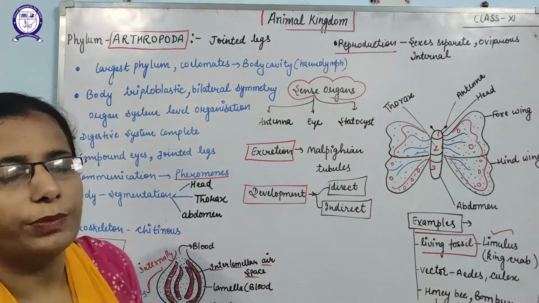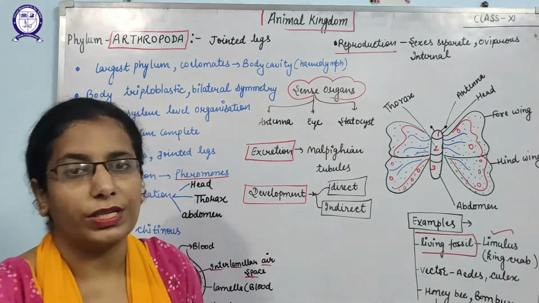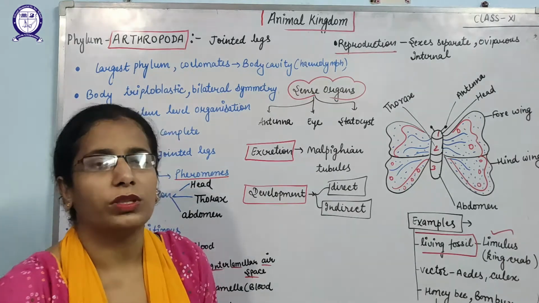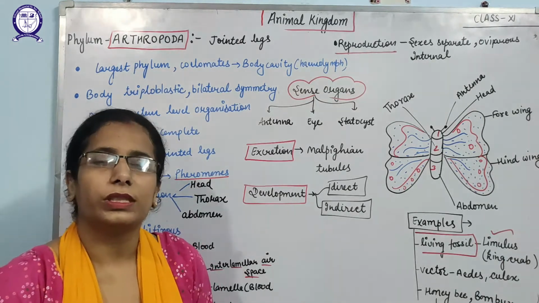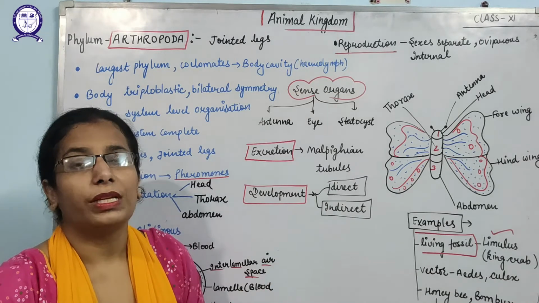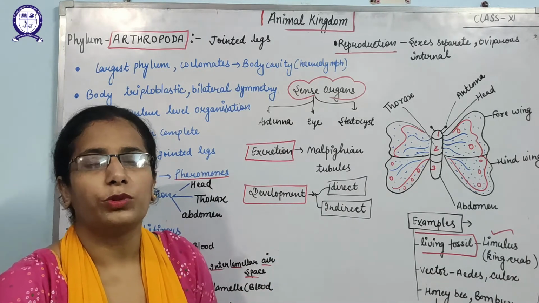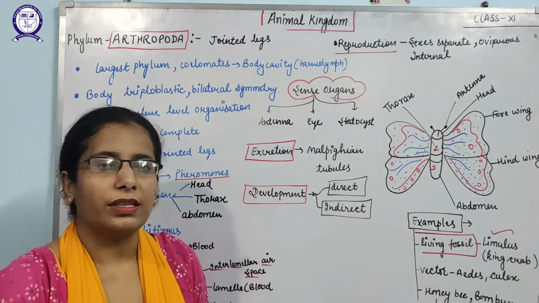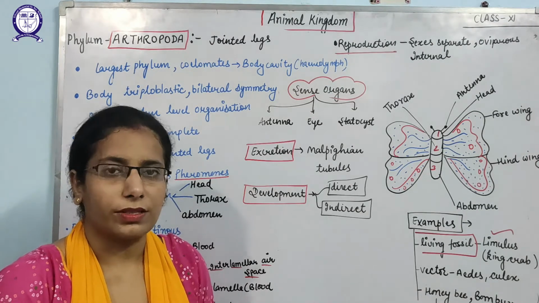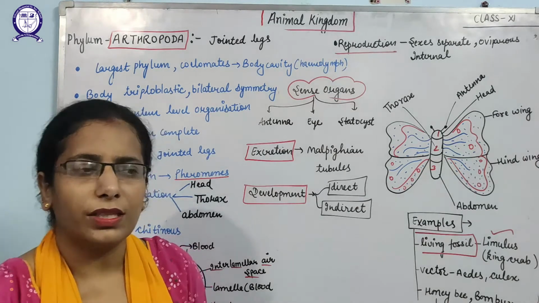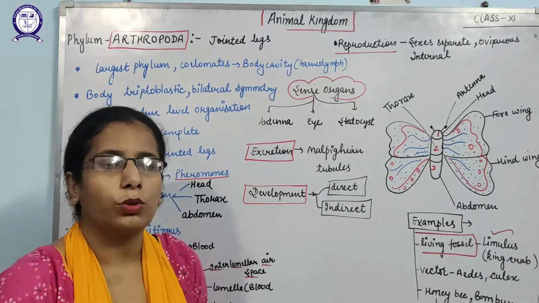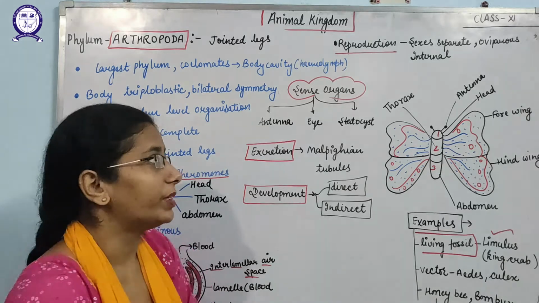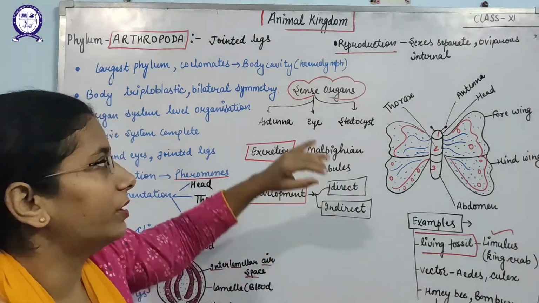If we look at reproduction, sexes are separate. That means male and female are found in separate bodies. These are mainly oviparous, because animals are of two types, oviparous or viviparous. Oviparous means they lay eggs, whereas some animals give birth to young ones. Those are considered viviparous. And fertilization is of the internal type.